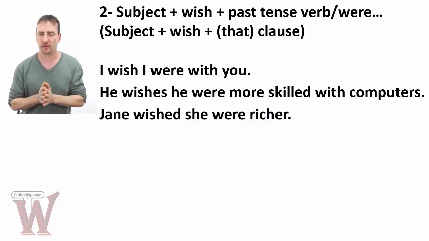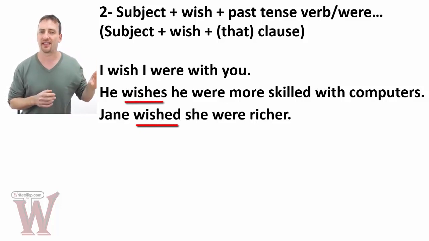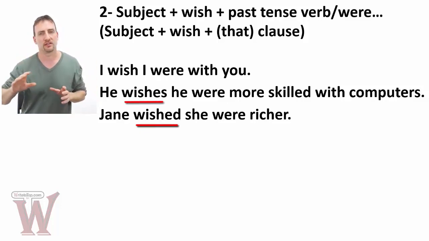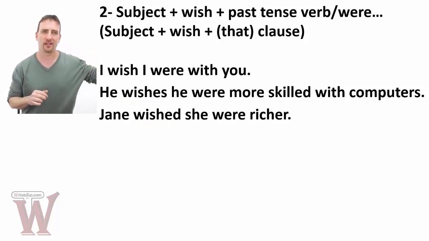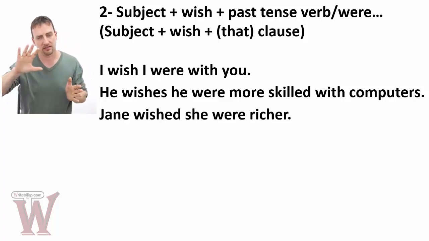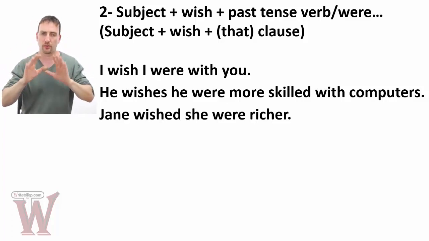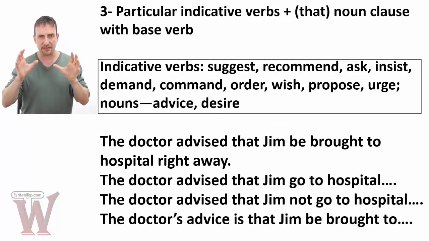What do you notice about these examples? The wish is the verb that takes the tense. The were never changes. Okay? He wishes, Jane wished, I wish, one day she will wish something. The wish takes the tense. The be verb is always were when you're using wish. Okay, let's move on.